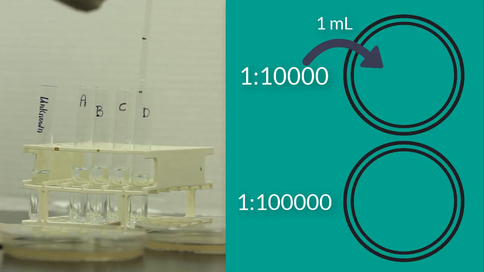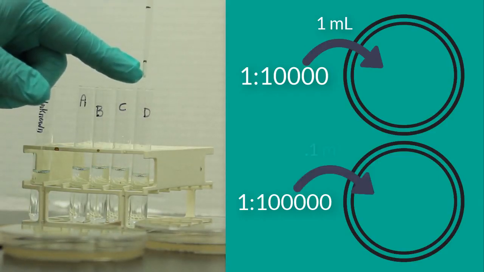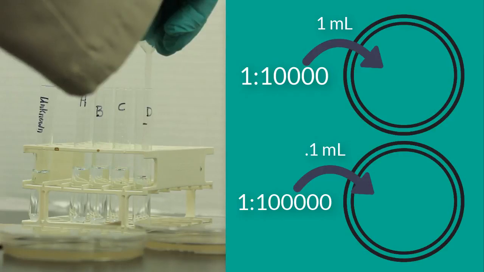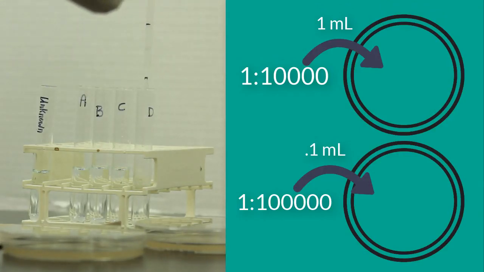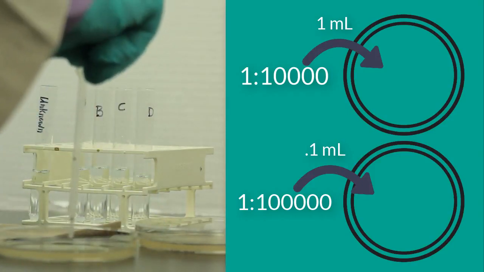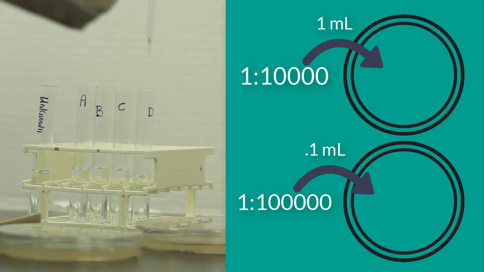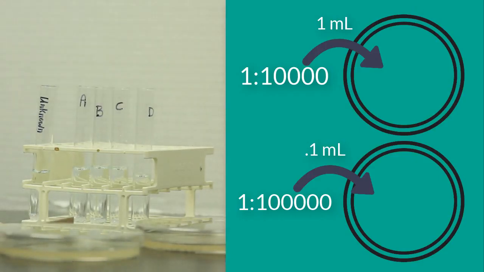For the 1 in 100,000 plate, I need to reduce that by another factor of 10. So instead of 1 mil, I'm going to use 0.1 mil. I'll draw up approximately 0.1 mil, right about there. Placing 0.1 mil on the 1 in 100,000 plate will give me the desired result.